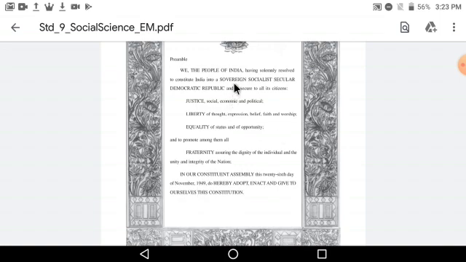So the first word over here is sovereign. Sovereign means independent. That means this constitution is independent. It is only for our India. Sovereign means that no other country can interfere in our internal matters, and no other country has the right to interfere in any of the matters. We Indian citizens will manage all things on our own.